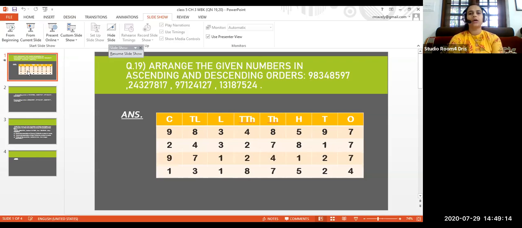Now, Isha has said ascending order, from small to big: 1 crore 31 lakh 87,524, then 2 crore 43 lakh 27,817. So what do you have to write? Ascending order. If you have written ascending order, it is very easy to write the descending order. Start from the back.